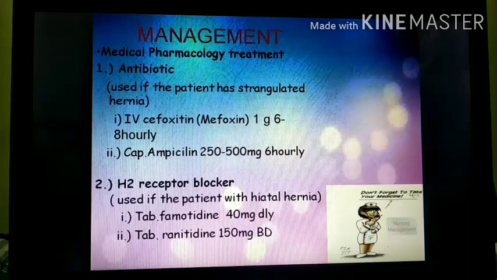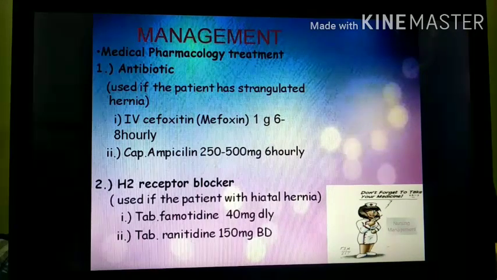Pharmacological management includes antibiotic therapy to prevent infection, and it is used in case of strangulated hernia. For example, IV cefoxitin 1 gram 6 to 8 hourly is given. Capsule ampicillin 250 to 500 mg 6 hourly is given.